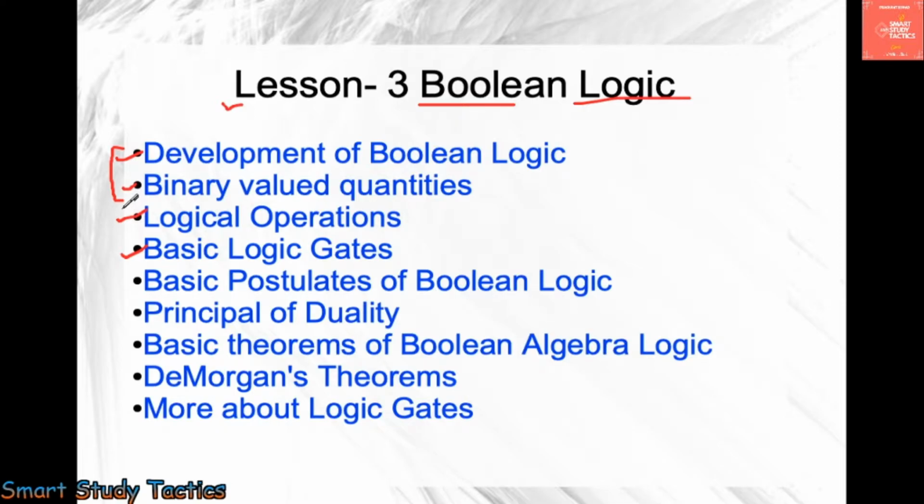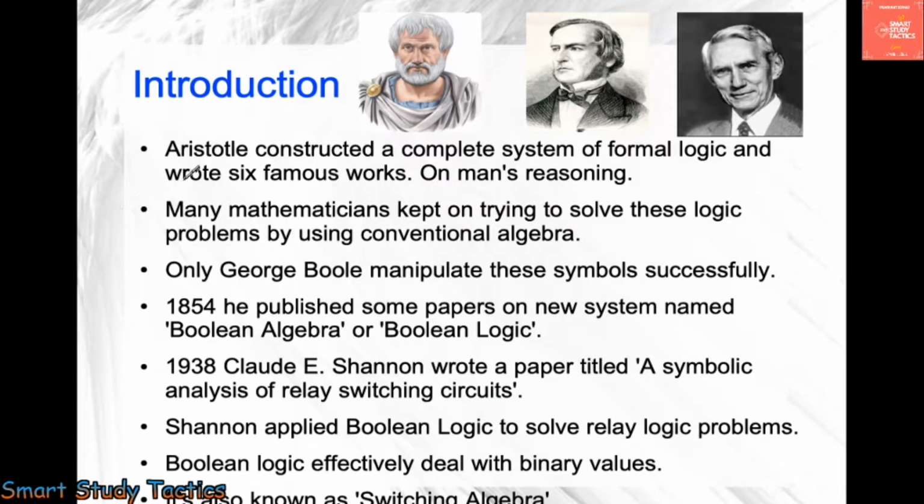So let's begin. First of all, the introduction. As you can see, three persons are there. This person is Aristotle, this person is George Boole, and this person is Claude E. Shannon. These are the three persons who worked on this. Aristotle constructed a complex system of formal logic and wrote six famous works on man's reasoning.